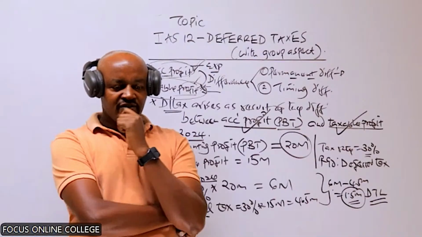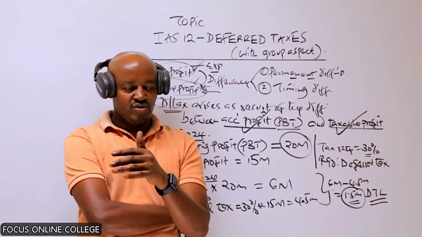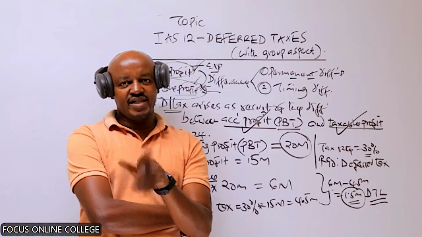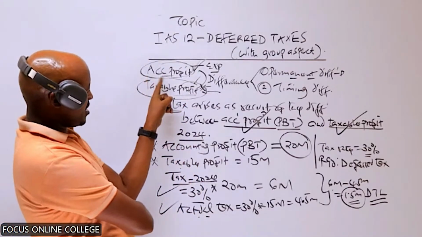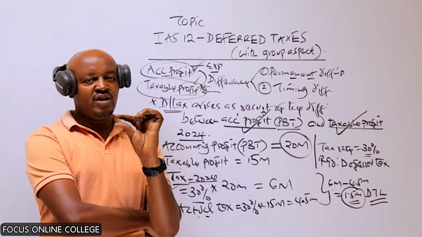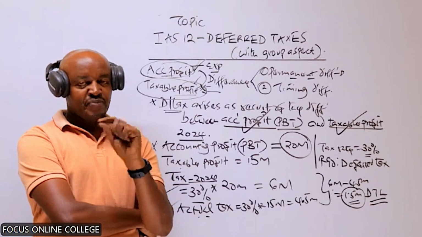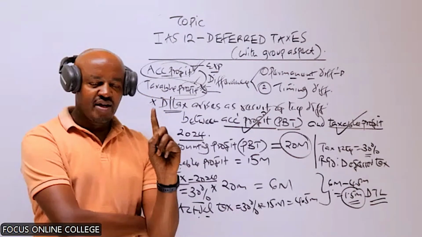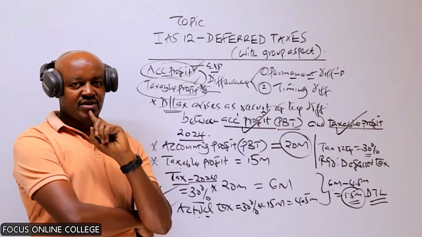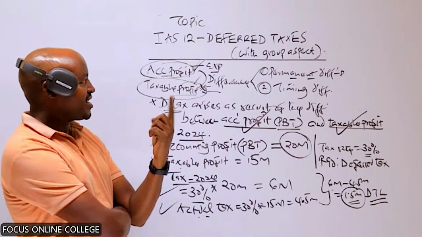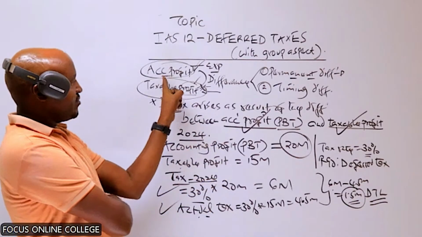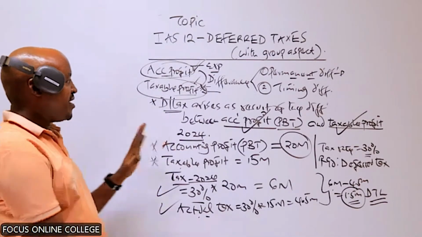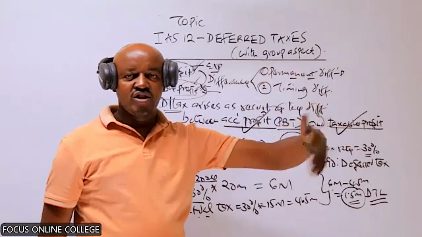If, for example, you have a business and you are fined because you didn't pay, or maybe you didn't file the tax return on time, when computing the accounting profit, you recognize that as an expense. But in taxation, penalties and fines are not allowable expenses. Another good example is amortization of intangible assets. We recognize it as an expense, but is amortization an allowable expense? Automatically no. So we are saying that this permanent difference is occasioned by those items.